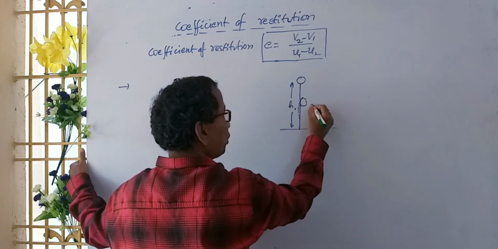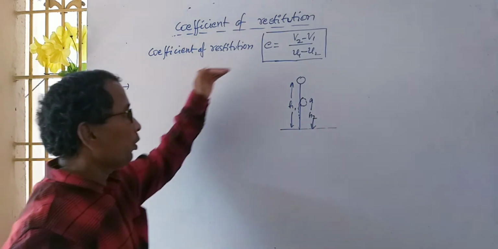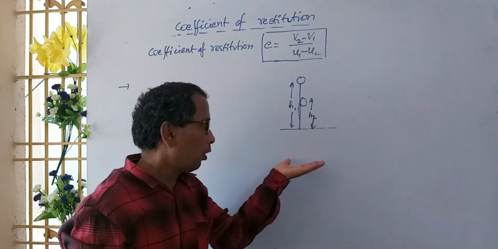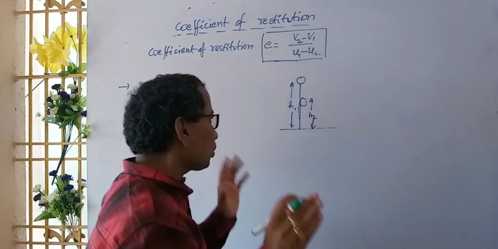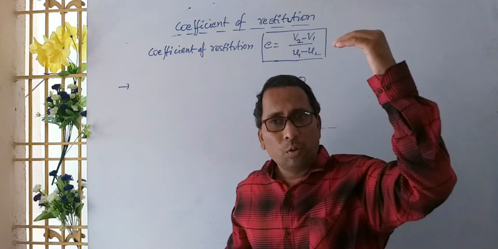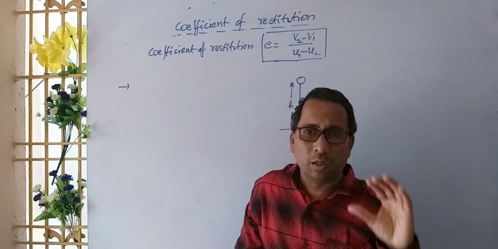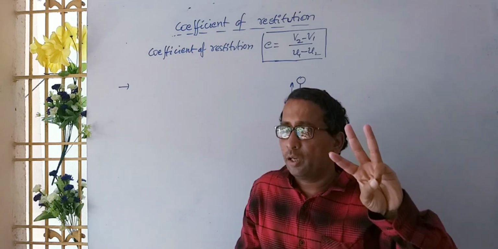It falls from a height of h1, hits the ground and rises up. But some bodies rise to the same height, some rise to a smaller height, and some will not rise. There are three cases.